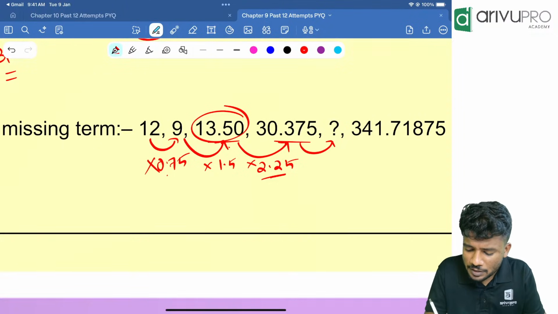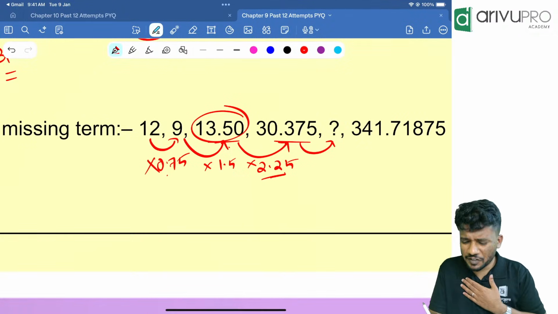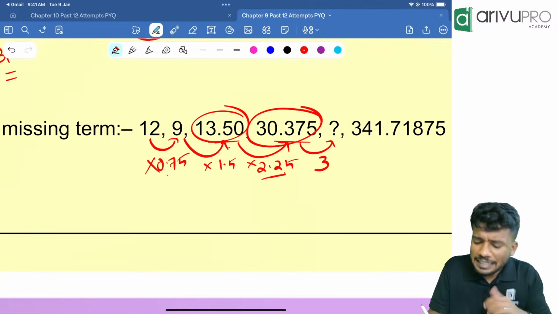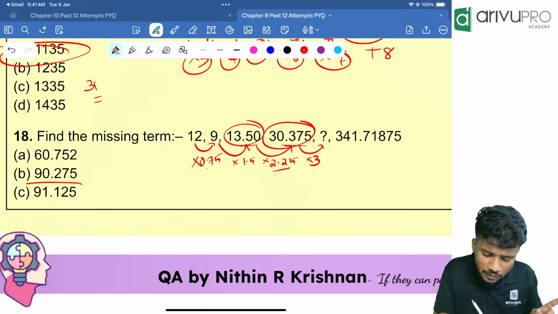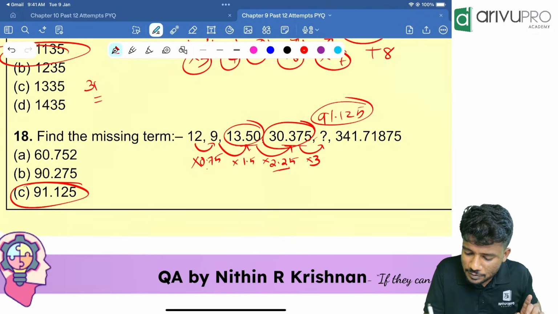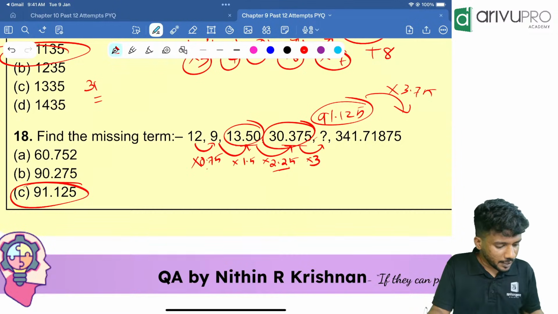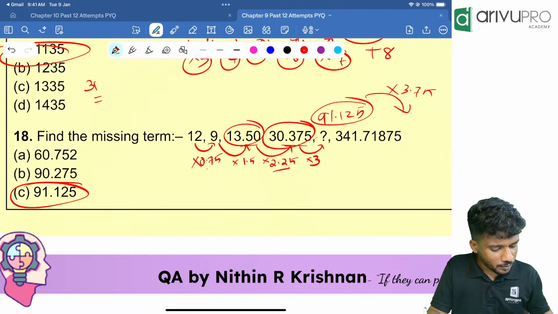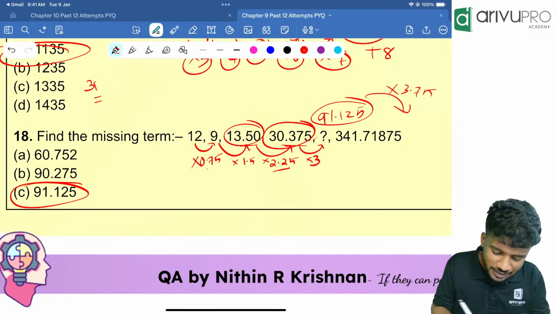Then the next number, 2.25 plus 0.75 is how much? 3. So if you multiply 30.375 with 3, you get 91.125. You can do one more thing. You can cross check this by multiplying 91.125 with 3.75. Just take your calculator. I am having my digital calculator only today. Let me take it. Yes, that's your answer. Option C is your answer.